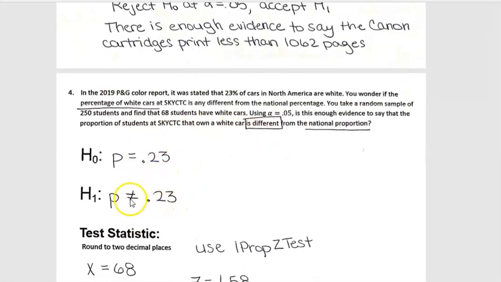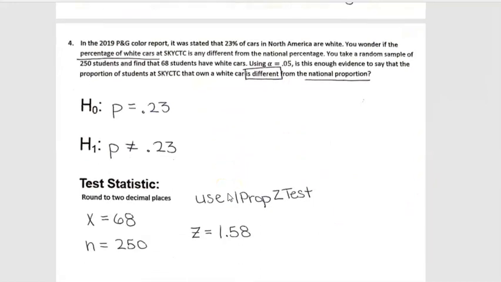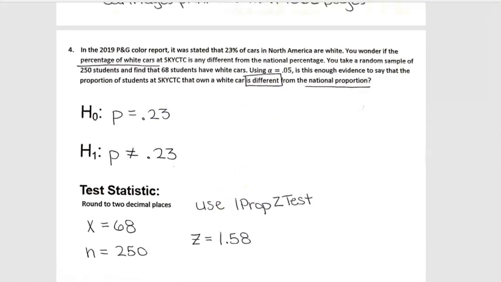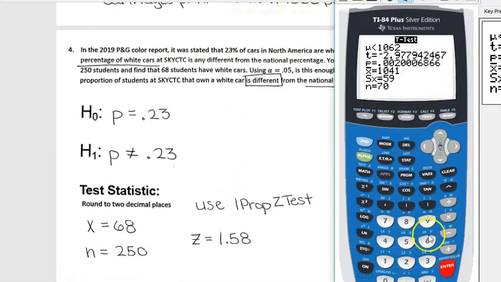Now we're going to use a not equal to here because it just says, is it different? So maybe going into the study, we didn't know if we would have a higher percentage of white cars or a lower percentage of white cars, right? So we're just going into it saying not equal to. So if it falls far to the right or far to the left, then we'll figure that out, right? So let me get my calculator up again.